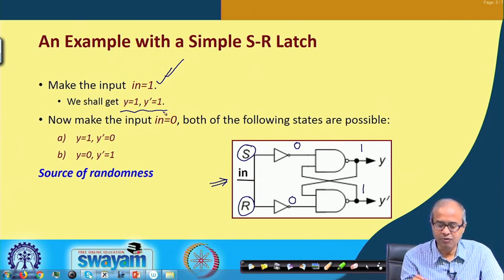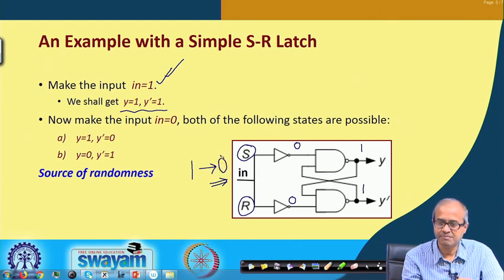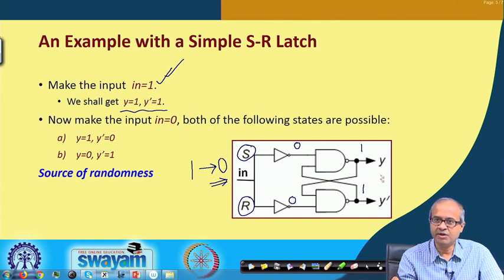Now, let us say this input was 1, and now I change it to 0. At this point in time, both y and y prime were 1 and 1. As soon as I make it 0, the outputs of the NOT gates will both become 1.